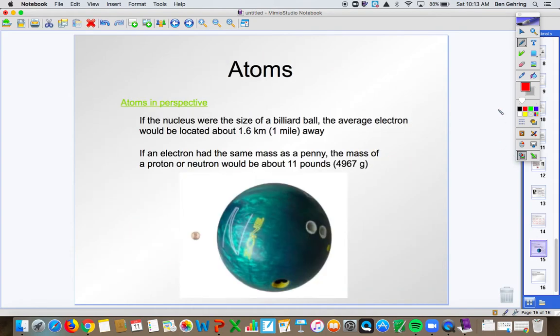All right. To give you a little perspective, if the nucleus of an atom were the size of a billiard ball, billiards means pool, the electron is going to be roughly a mile away and very small. And if your electron had the same mass as a penny, the mass of a proton or neutron would be 11 pounds, which is a bowling ball. So think of this. If you put a penny on top of a bowling ball, did you really change the mass? Not significantly. So that's why we say the electron has a mass of 0. It doesn't change the mass of this atom as a whole.